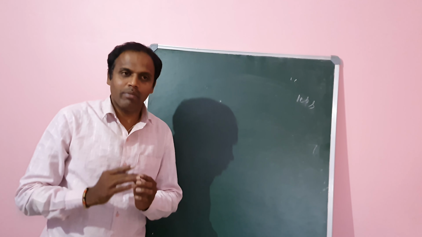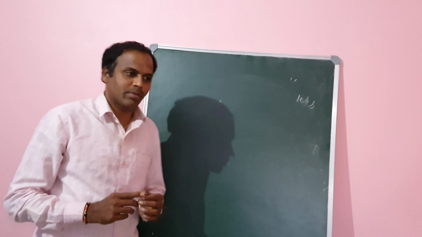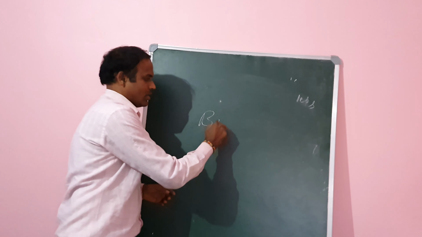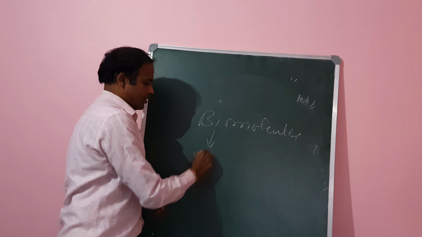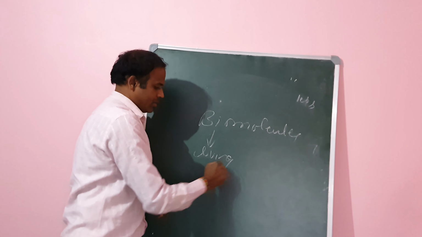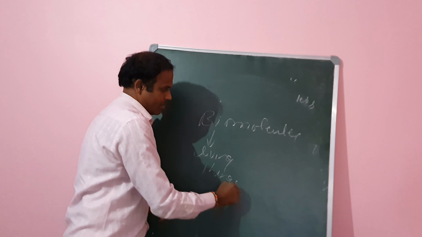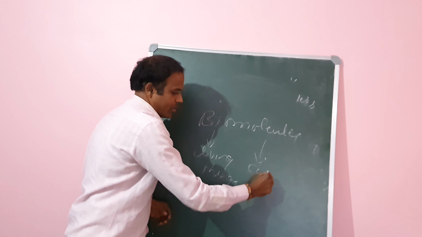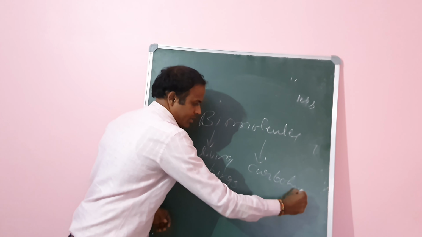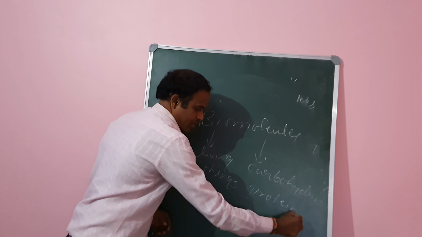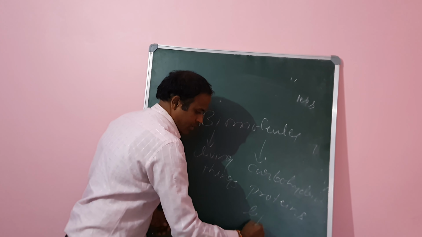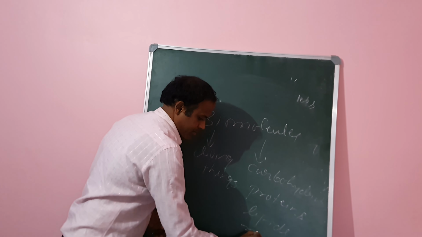These are very important for living organisms.